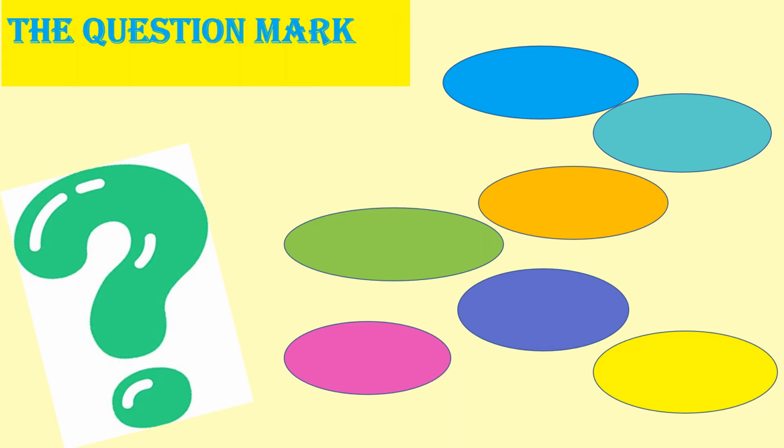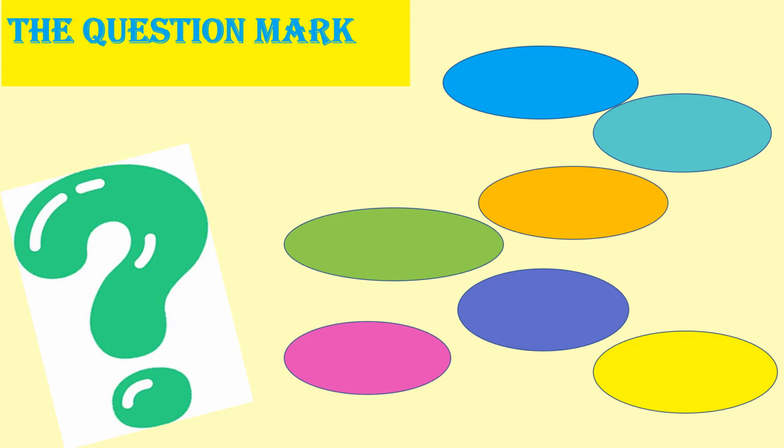Now here you see on the left in the green, there is a symbol that is somewhat like your ear. It is an ear shaped with a dot below. I'm sure you have seen it in many of your question papers. Yes, it is the question mark. And when do you put the question mark?